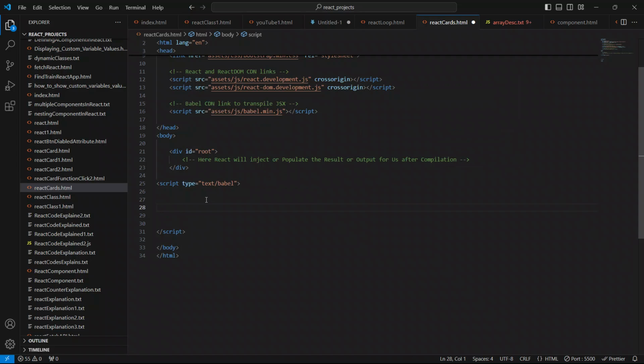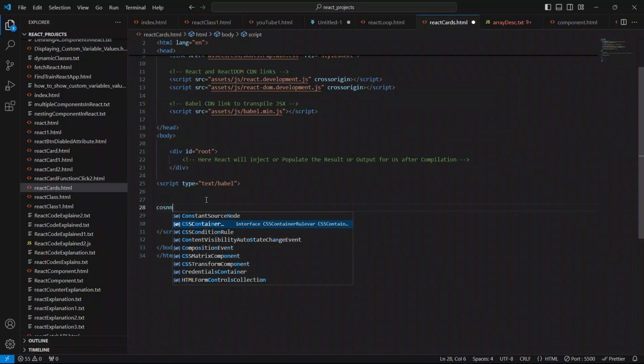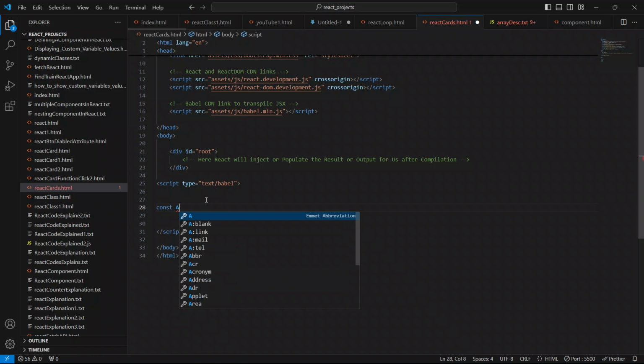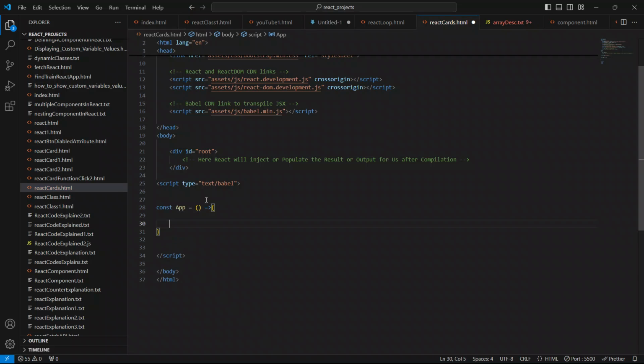Now we are going to create the parent component inside React.js. We are going to create the parent component first. So I'll say const, I'll give it the name App. I'm going to use the fat arrow function, so it is equal to this, and this is it.